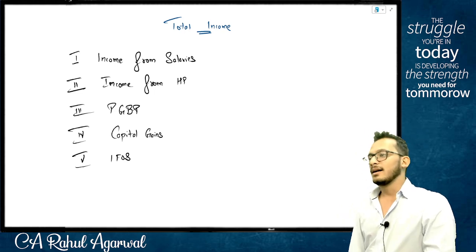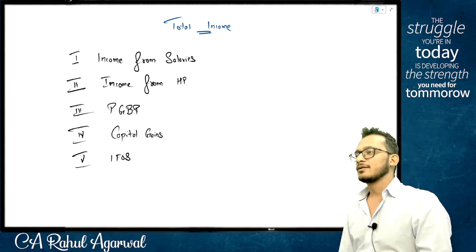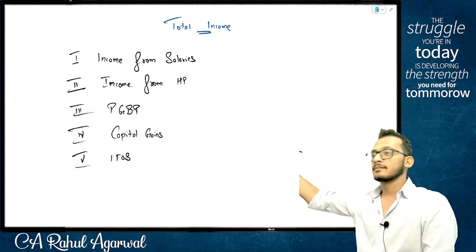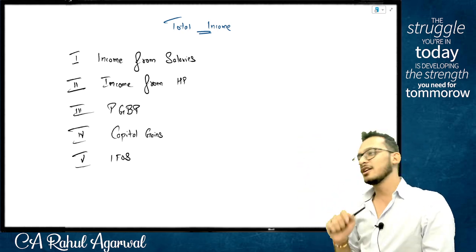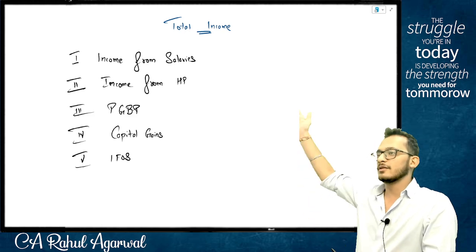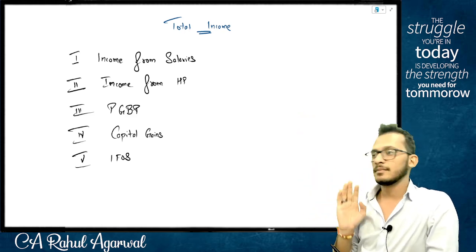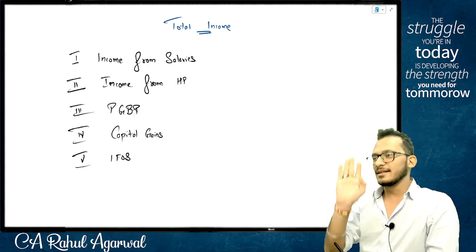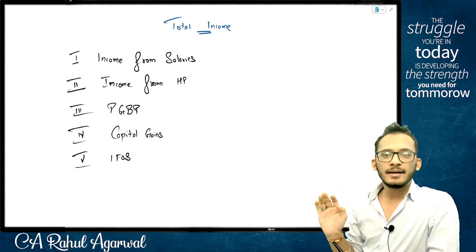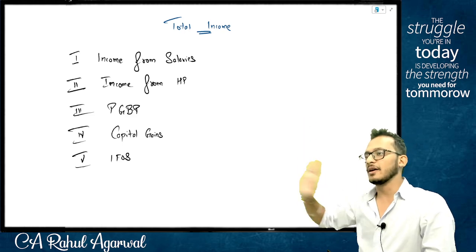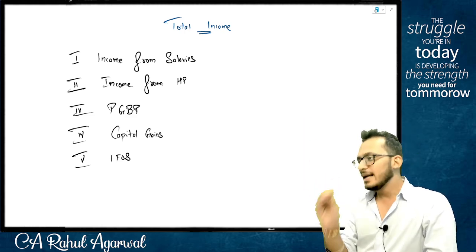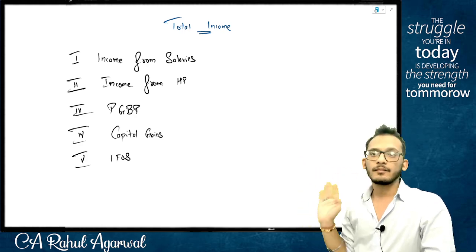Income from other sources. This is basically your dustbin, where income tax says if it does not fall in the first 4, it falls in the dustbin. Basically, everything is taxable. If you cannot put it in the first 4, put it in the 5. Any income which you have will fall in any of the 5.